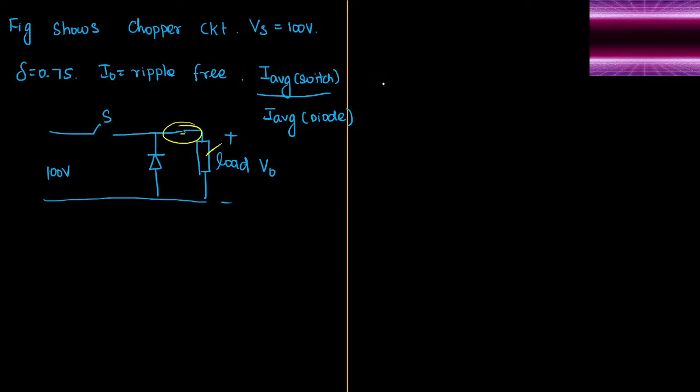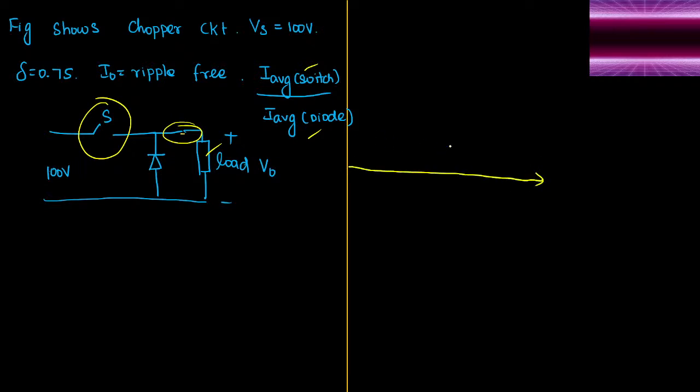Okay, sir. When it is a step down converter, what is the question they have asked here? The question is the ratio between the average current through the thyristor and the average current through the diode. Now where is the switch? This is the switch. How will you draw the output waveform for the current first? Let me tell you.